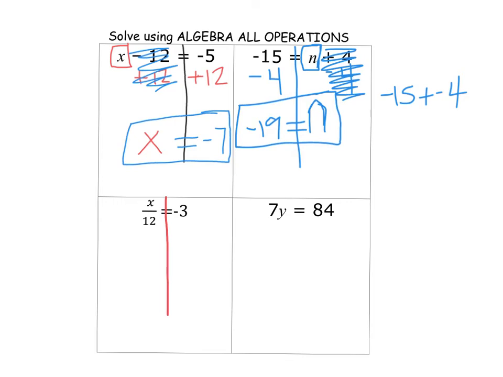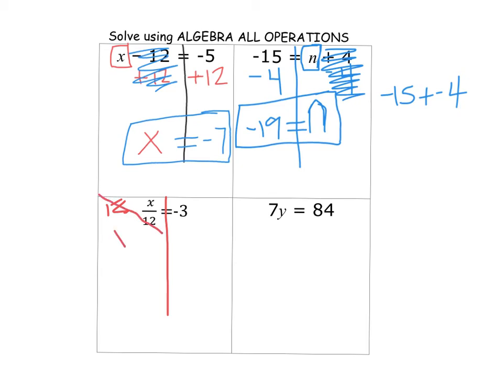It says x over 12. Remember, the fraction bar is a symbol of division. So the opposite of dividing by 12 is multiplying by 12. That's going to get rid of it on this side.